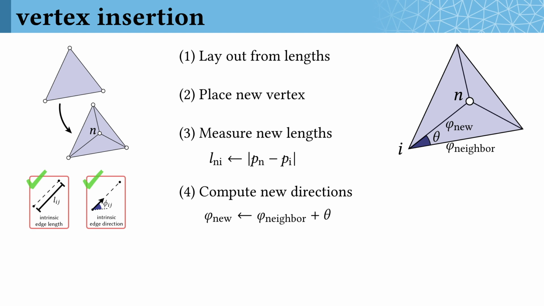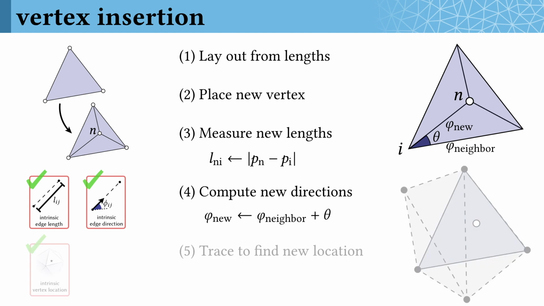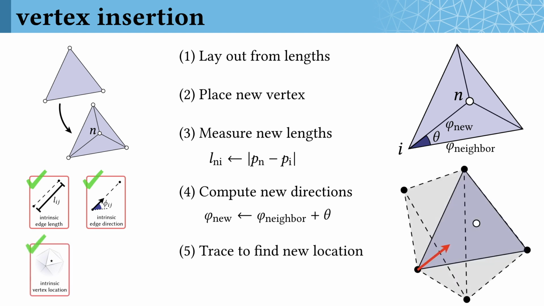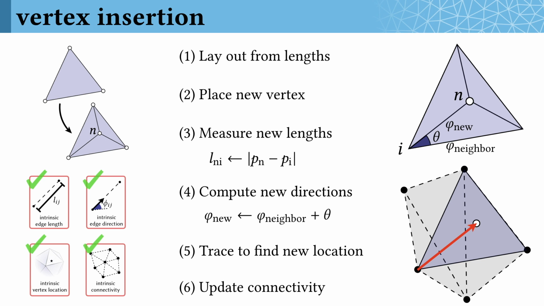One tricky detail is that we need to find the location of this new vertex on the original surface. Just knowing its barycentric coordinates in an intrinsic triangle doesn't immediately tell us its location on the original surface. But we can get that by just tracing out one of the edges whose length and direction we just determined. Wherever that tracing ends is the location of this new vertex on the original surface. And finally, we again update the connectivity of the intrinsic mesh. Notice that this procedure preserved all of the invariants of our signpost data structure. Each triangle is a flat Euclidean triangle with geodesic edges and no curvature on its interior.